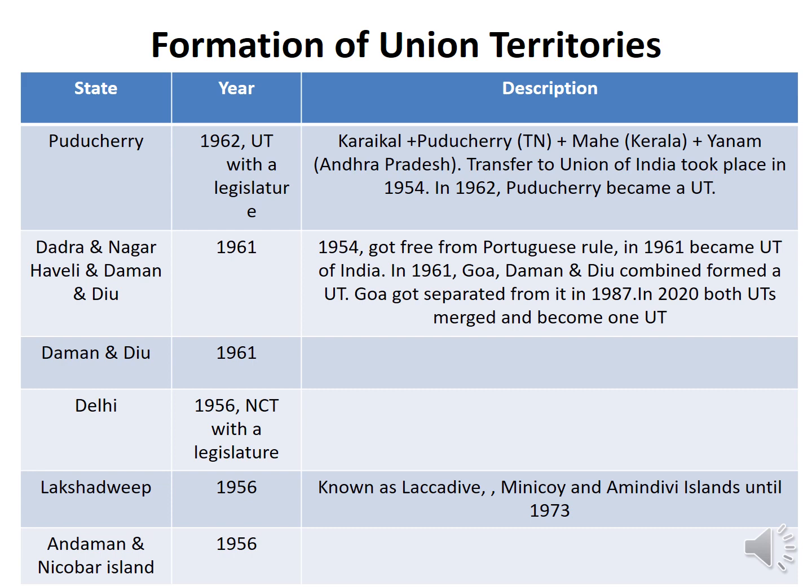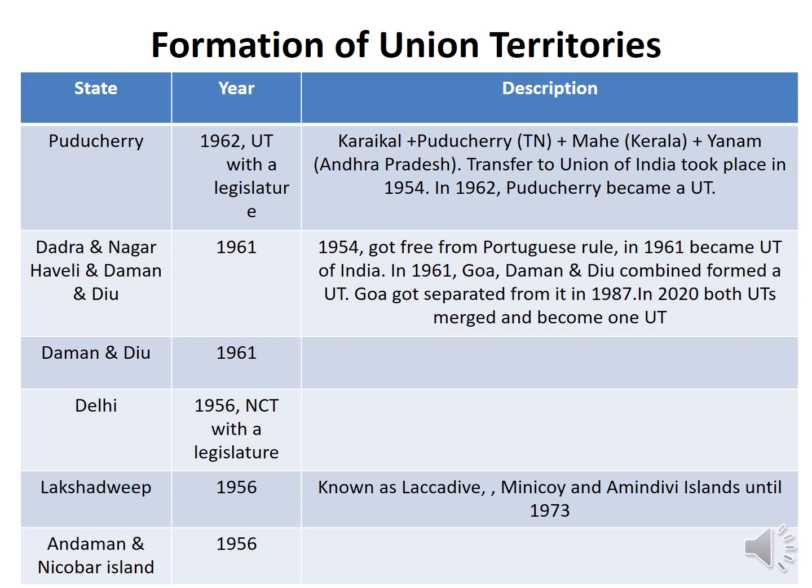Puducherry was under French rule, and it got independence from French rule in 1954. In 1954 it was transferred to the Union of India from France, and in 1962 it became a Union Territory.